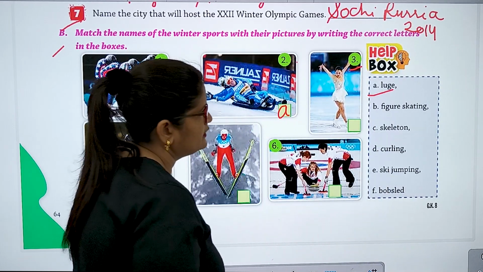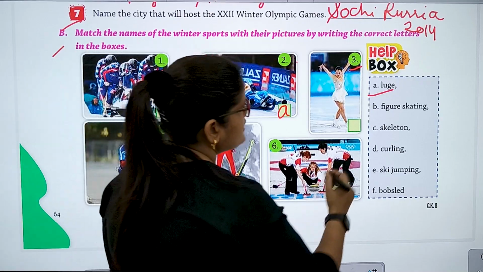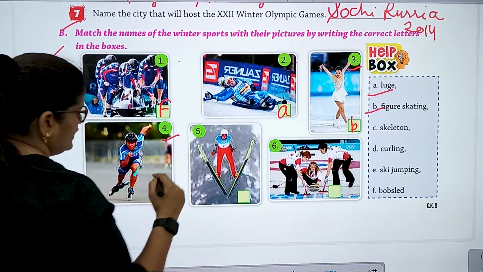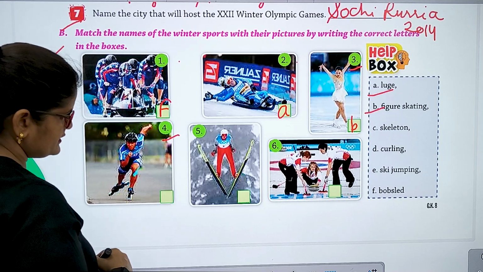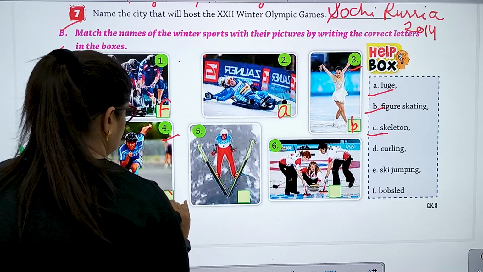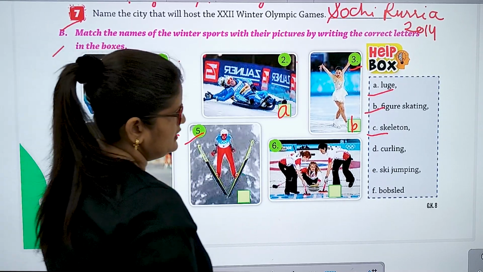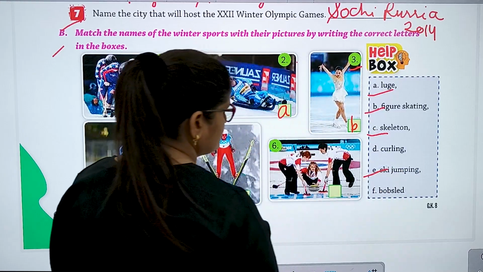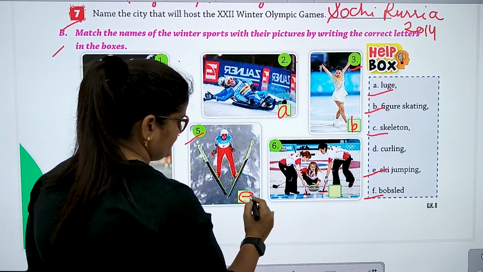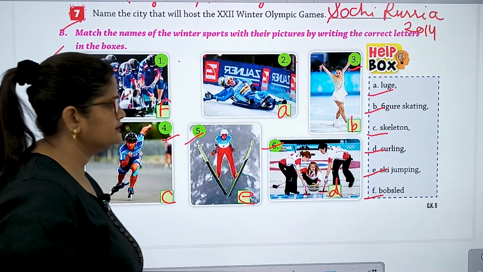Number 3. Figure skating. This one, it looks like figure skating. Number 4. It is C. Skeleton. Option is C. And the number 5 is ski jumping. E. And the last one is D. Curling. D. Okay.